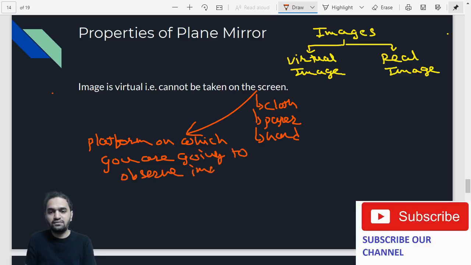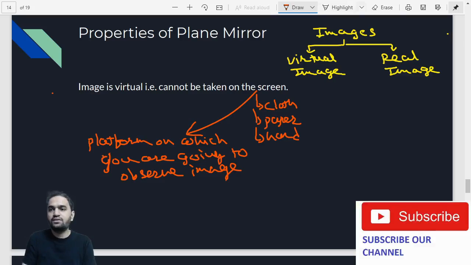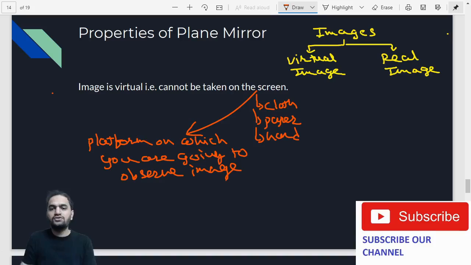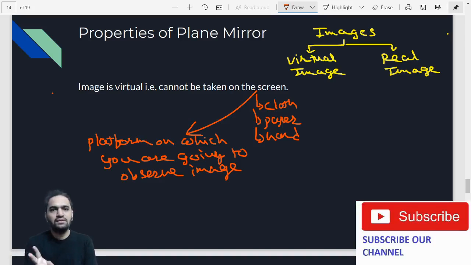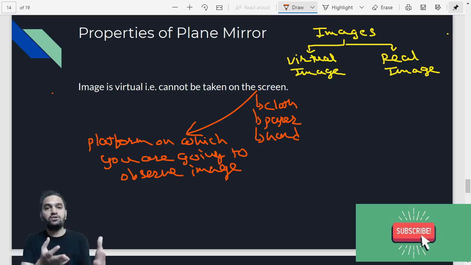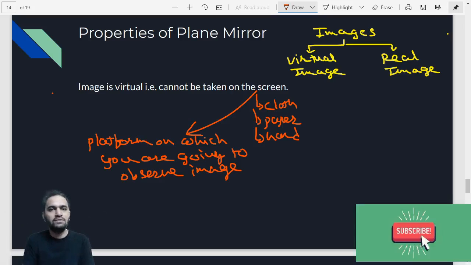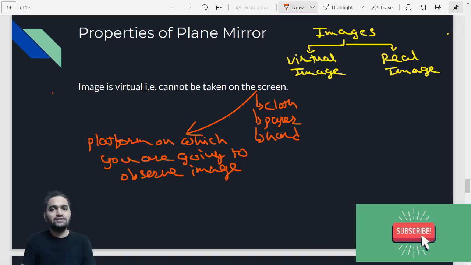Are you understanding this? What is the meaning of a screen? Screens are very simple. Screens are nothing but something on which we generally observe the image. So images are of two types, virtual or real. Some images can be taken on a cloth. For example, if you hold the cloth in front of that particular mirror or lens, you are able to capture that image on that particular cloth. But sometimes it is not possible.